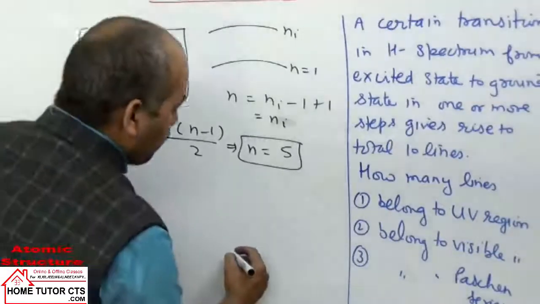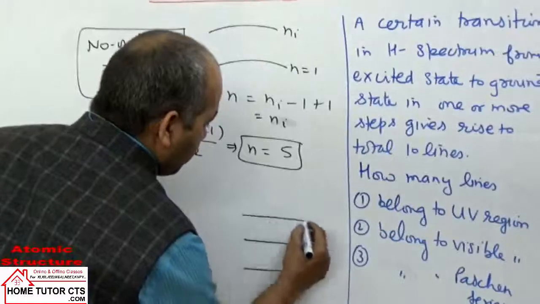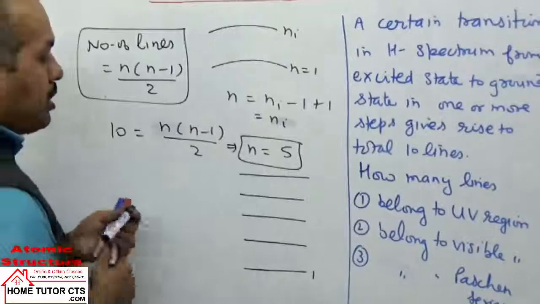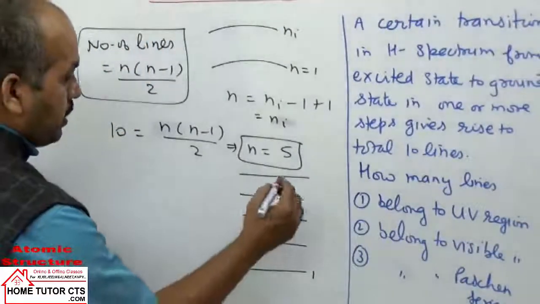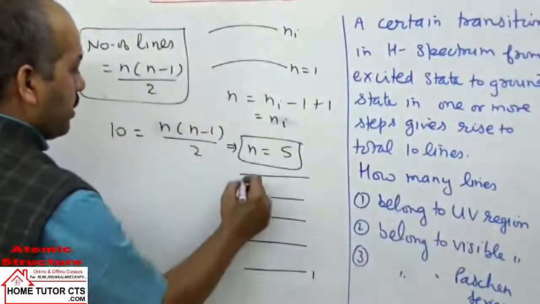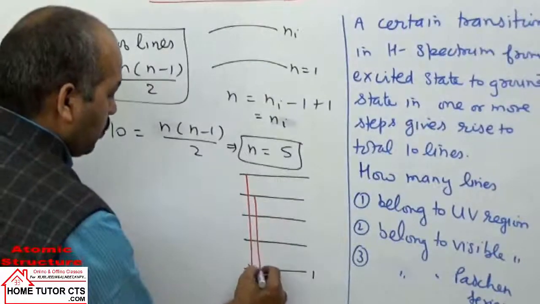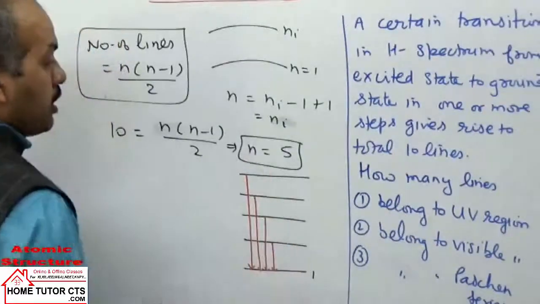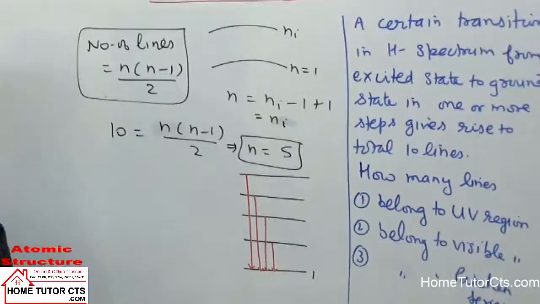When the electron comes from 5 to the first orbit, there are 5 lines. So how many lines belong to the Lyman series, the ultraviolet region? Ultraviolet region means Lyman series lines: 1, 2, 3, 4 lines. We have got 4 lines which belong to the ultraviolet region.